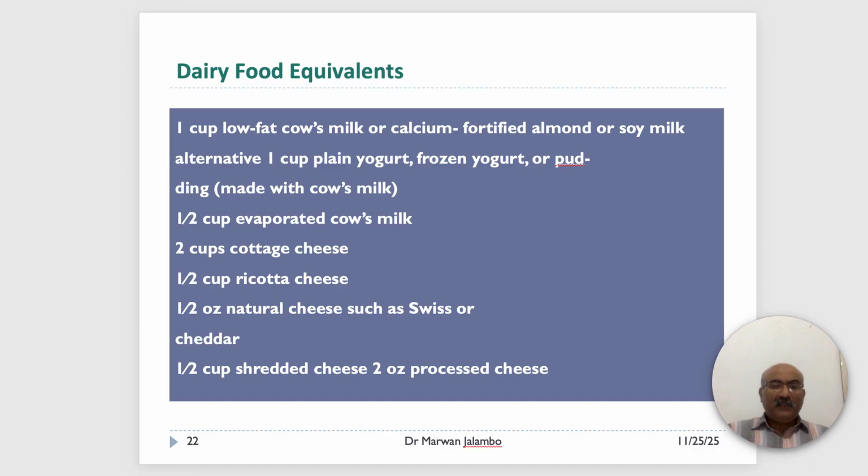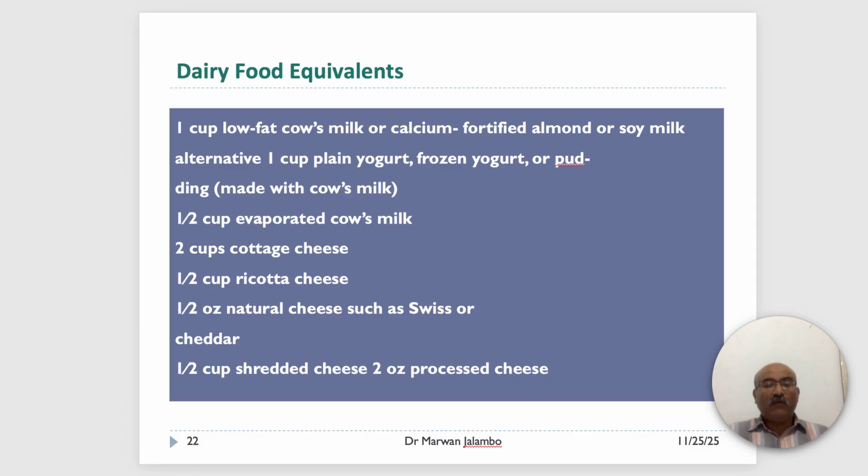This table shows the equivalents. For example, 1 cup of low-fat milk, 1 cup of yogurt, or 1.5 ounces of natural cheese like cheddar cheese all count as 1 cup equivalent from the dairy group.